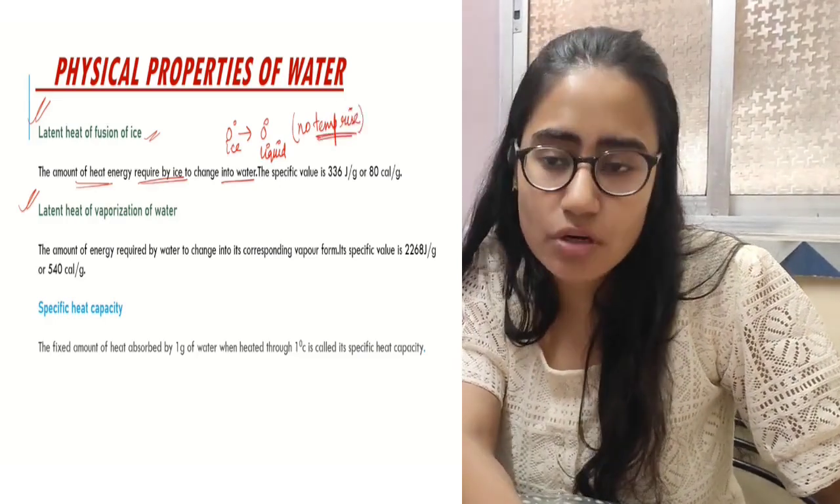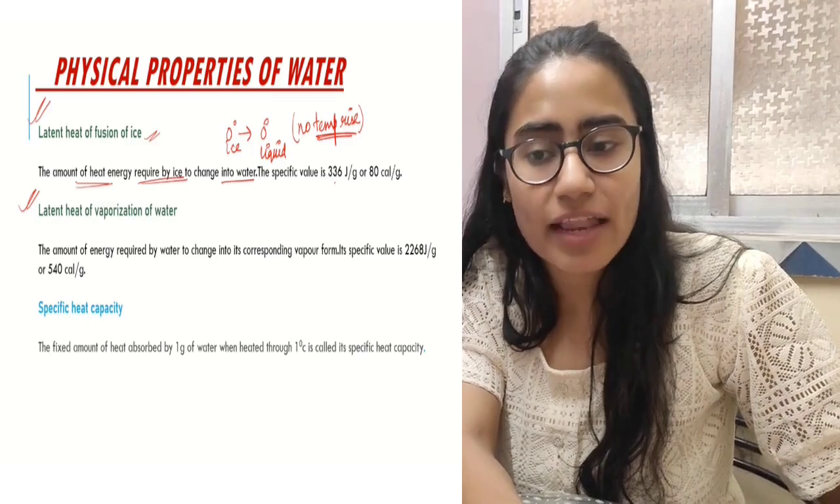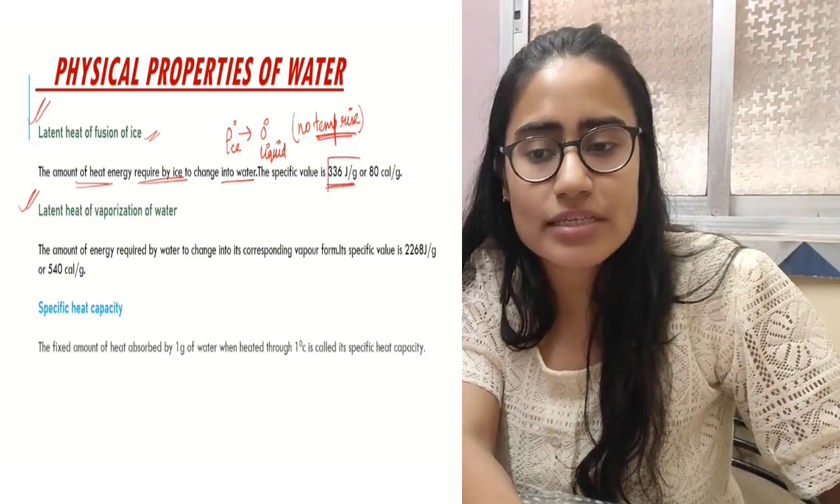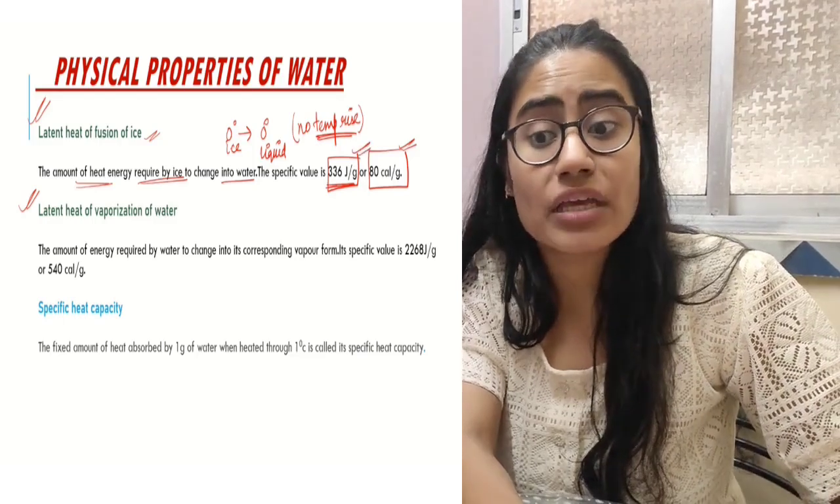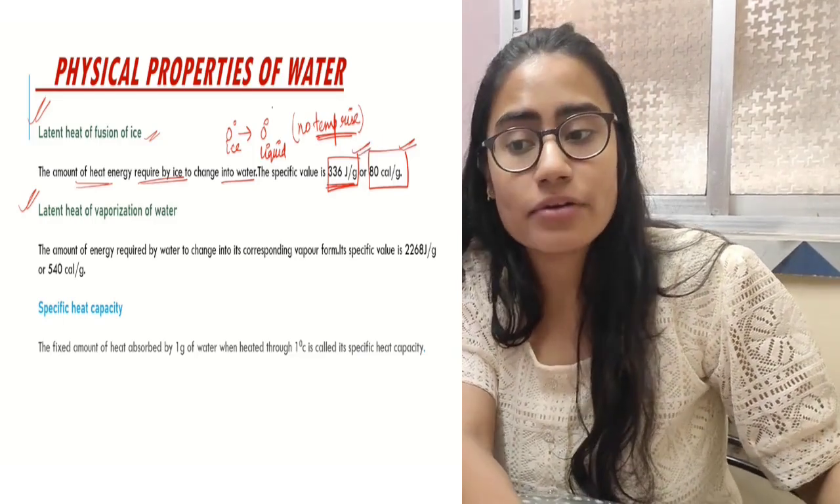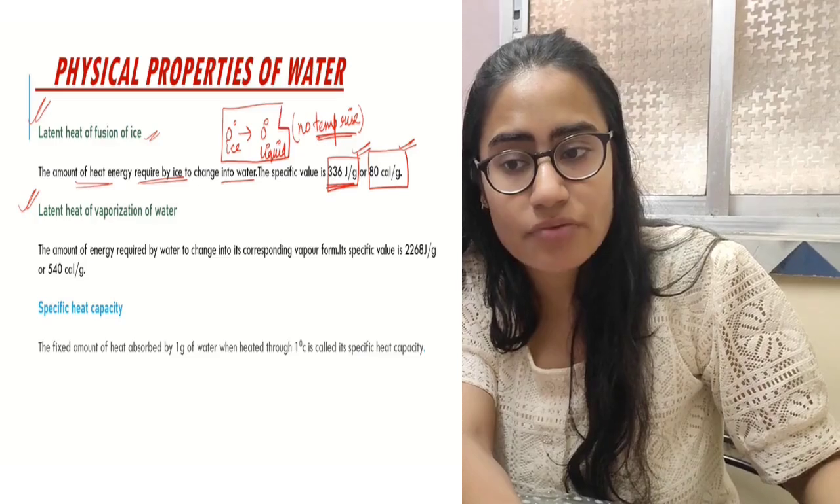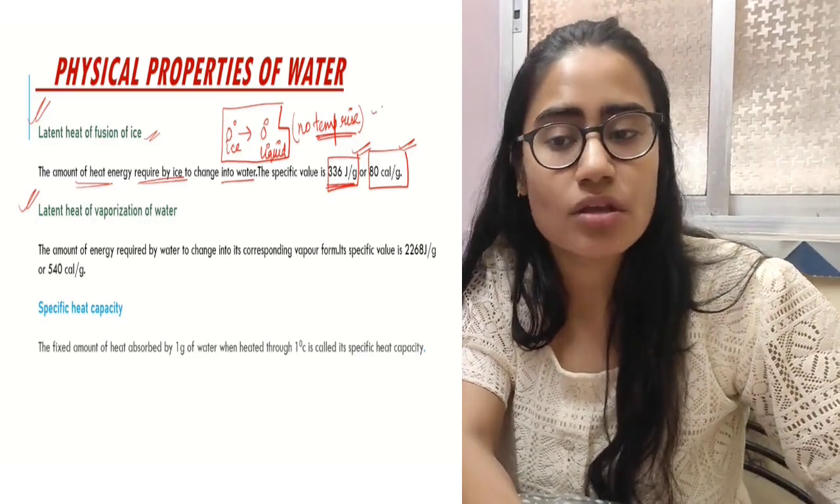The temperature is not changing but the specific value is 336 joules per gram, 80 calories per gram. This specific amount of heat will be required during this conversion. However, there will be no temperature change.